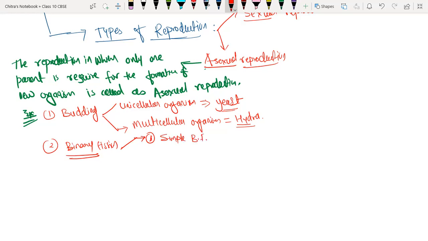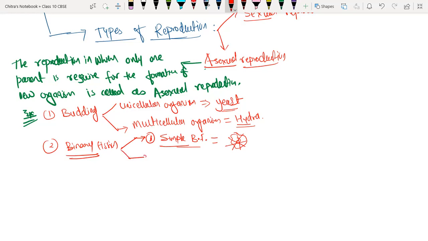Here I am writing BF for binary fission, not for boyfriend, everyone. Simple binary fission is a process in which the amoeba cell divides by any plane to form two amoeba daughter cells.